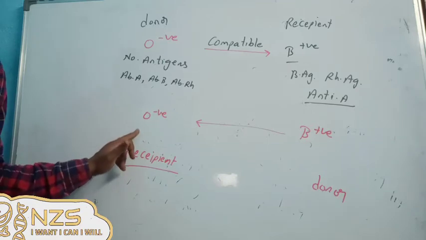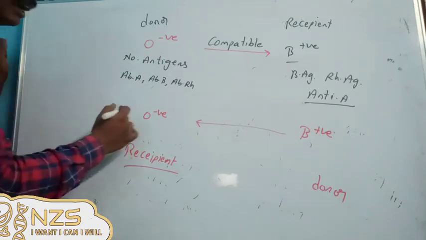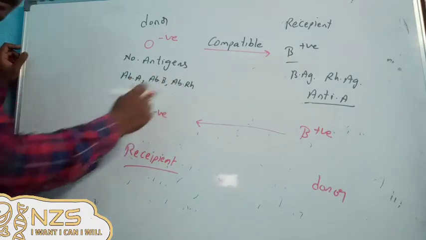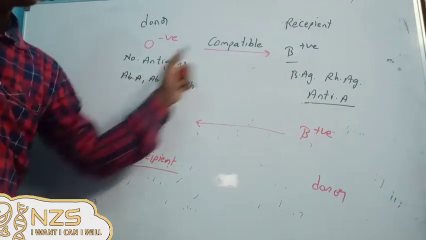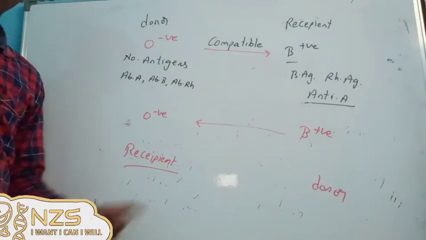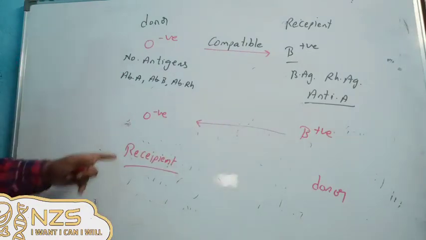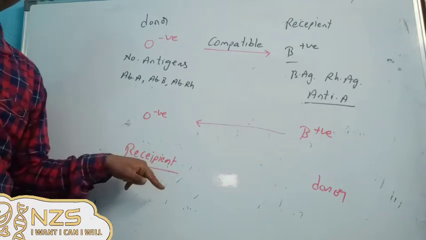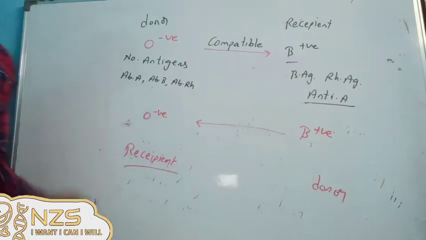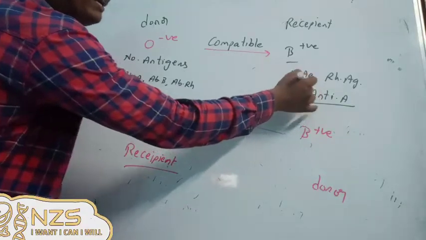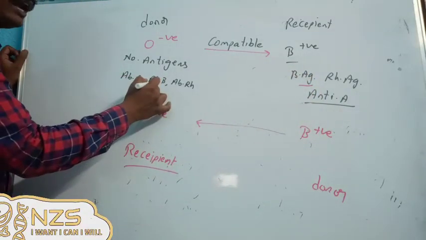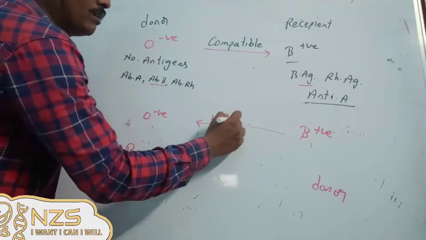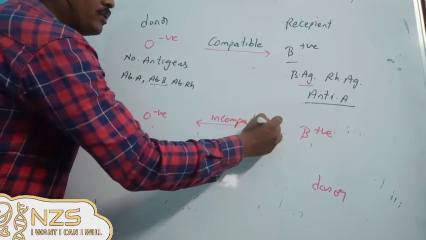He should not have any antibodies. Or yes, we can have antibodies. So here we have antibodies. You can see here antibody A, antibody B, antibody RH. You can have similar antibodies as the donor. But what's the point? He should not have any antibody similar to the antigens of the donor. Now you can see one is having B antigen and here is having antibody B. So what happens? This reversal is incompatible. So it is not accepting the rule.